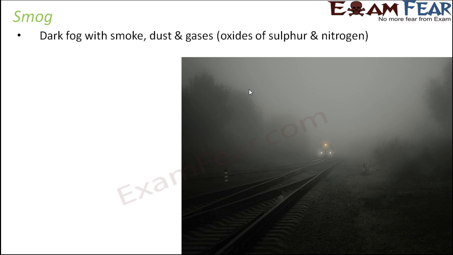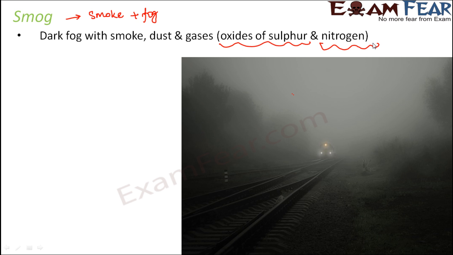Smog. The term smog itself is derived from the two words smoke and fog. So smog looks like a fog, but it is a darker fog with smoke, dust and gases. Now the gases which are primarily present in smog are the oxides of sulfur and the oxides of nitrogen. So these gases are the primary constituents of smog.